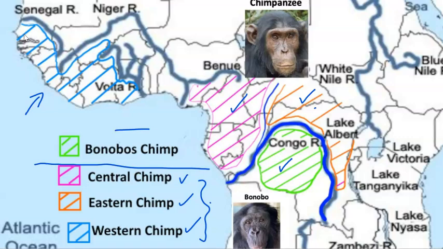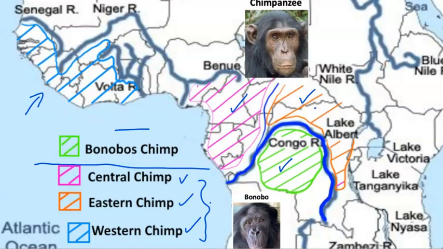The mechanism for the evolution of the chimpanzee features heavily in the principles of allopatric mechanism of evolution, in which there is a geographic barrier to the movement of animals and therefore an isolation of the populations of a species from each other. This particular geographic barrier is the Congo River, which we can see highlighted here in blue, surrounding the Congo region and isolating the Bonobos chimp from the other chimpanzee groups.